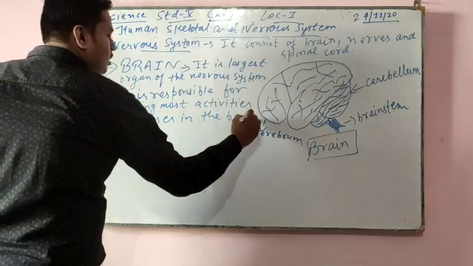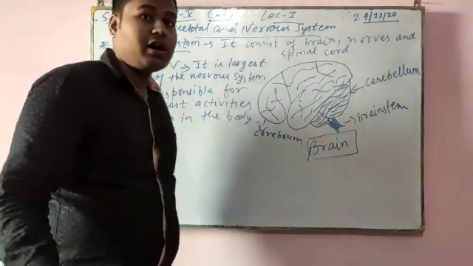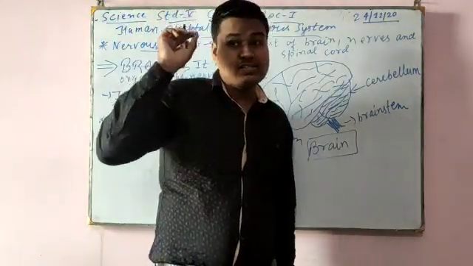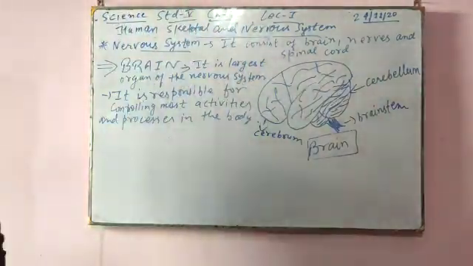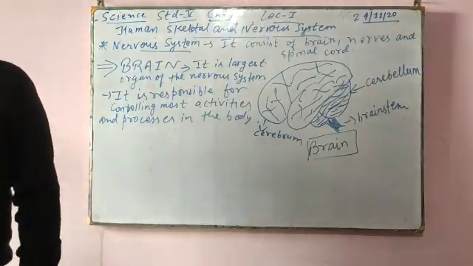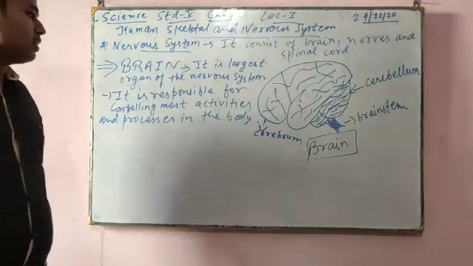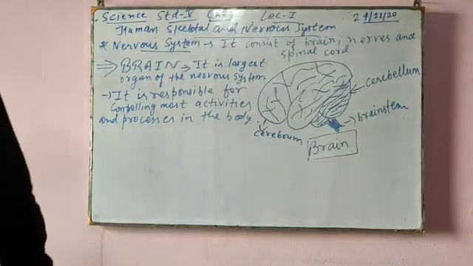If we are able to write, if we are able to walk, it is all because the brain sends signals to all other parts, then we do these things. The human brain is divided into three main parts, so that I will explain in lecture number 2.